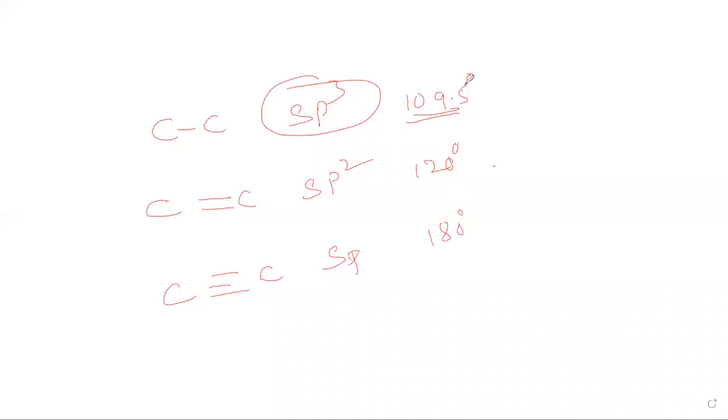For the 109.5 degrees of sp3 hybridization, the shape or geometry of the molecule is tetrahedral. sp2 hybridization is trigonal planar.